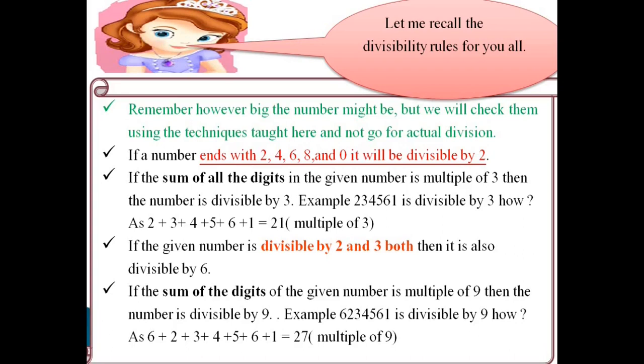So they are very easy and time saving. In case you have big numbers, you will not go for checking them by actual division. You can use these divisibility rules for finding prime numbers. Remember, you need to find whether the given number has more than 2 factors, whether it is divisible by 3, 9, 6. So instead of doing the actual division, you are going to apply the divisibility rules and get the answer in a very short time.